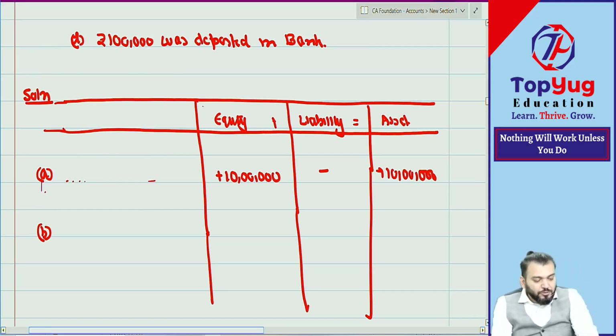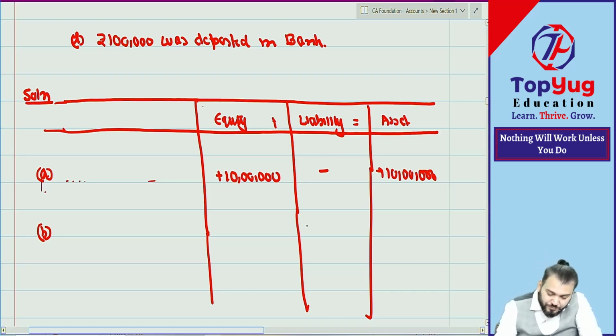So purchase goods of rupees 1 lakh from Mr. A in credit. But what effect? Liability will increase or decrease? And goods means asset will also increase by rupees 1 lakh. Then what?